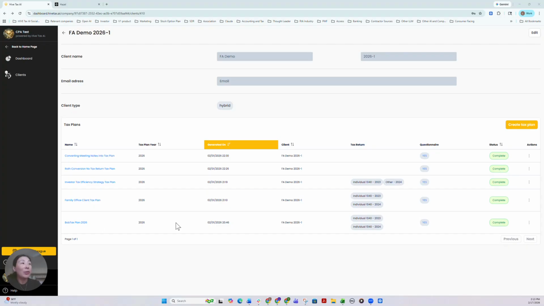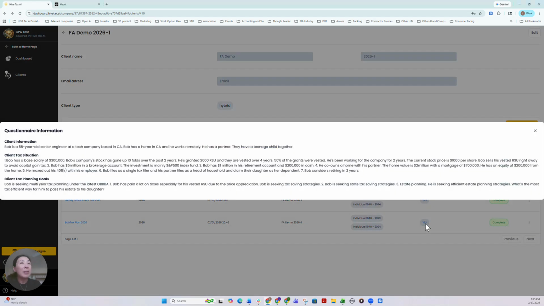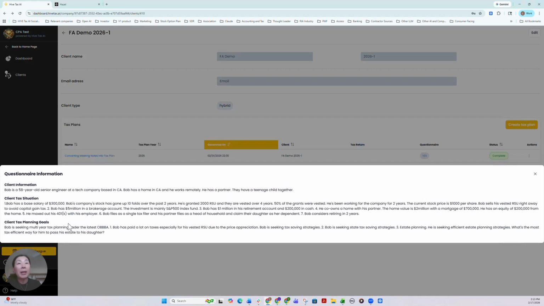We have a 2 year tax return for Bob. Bob is a high net worth individual based in California. He's a high income earner, with a substantial amount in an S&P 500 index fund brokerage account, 1 million in his retirement, and 200,000 in cash. He owns a home with his domestic partner. His home value is 2 million with a mortgage of 700,000. He files as a single tax filer, and his partner files as head of household.